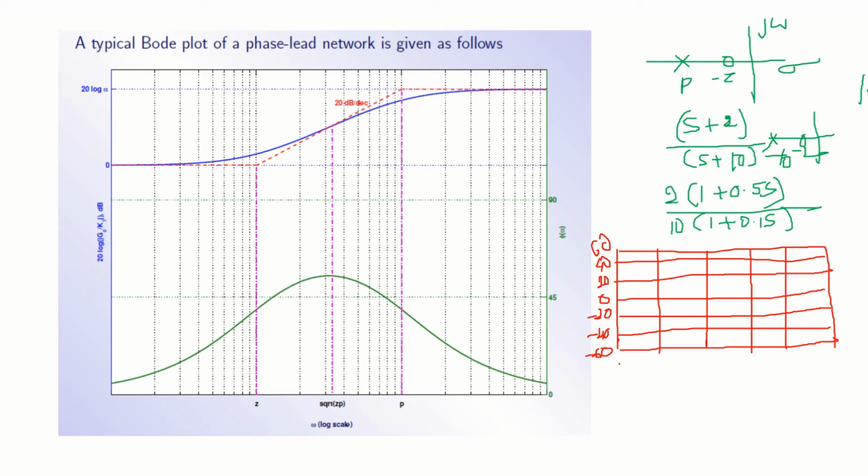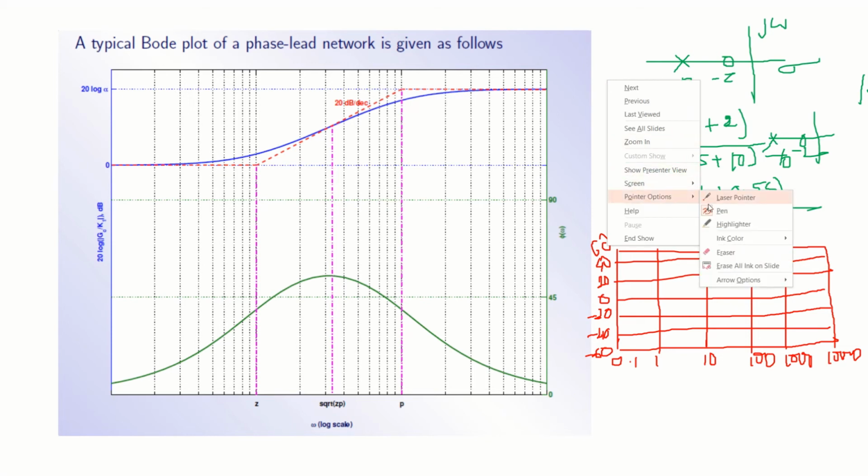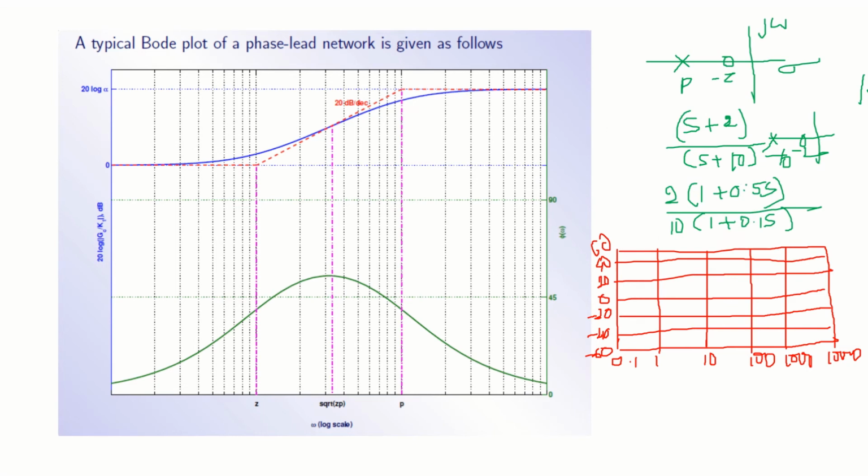Next it is 0.1, say, it is 1. This is 10, 100, 1000 and 10,000. Next, the break frequency of this is 2.